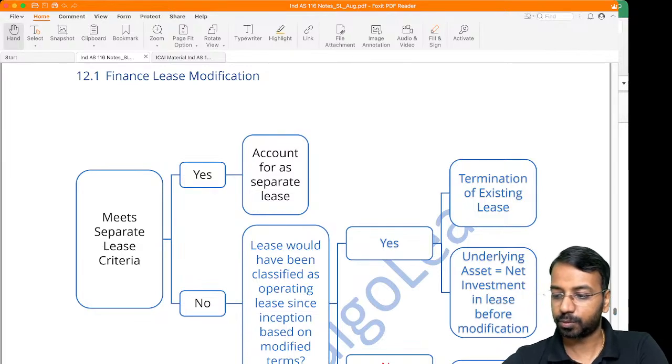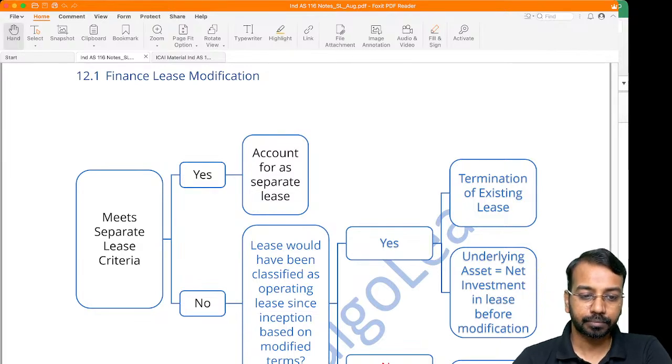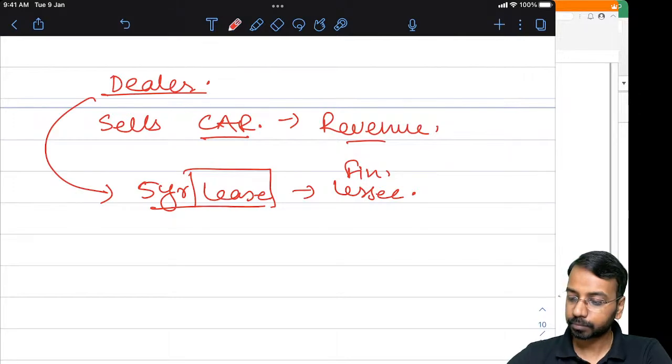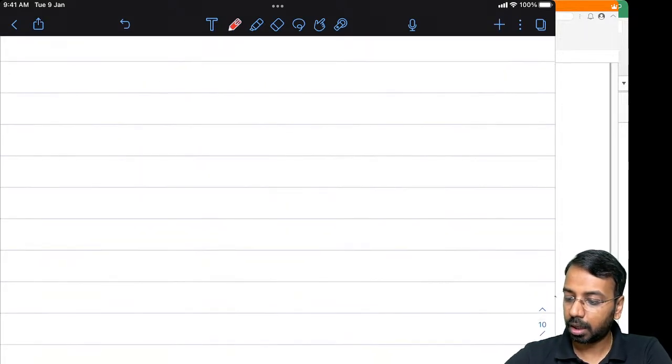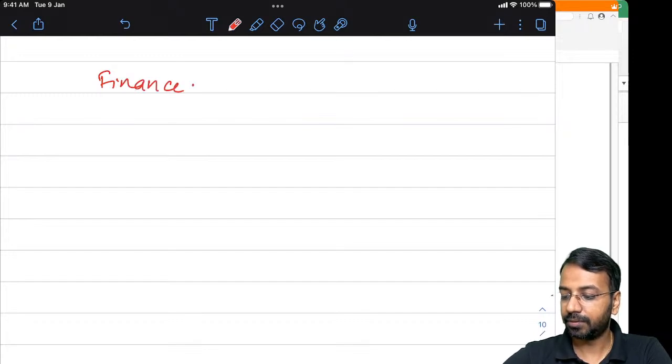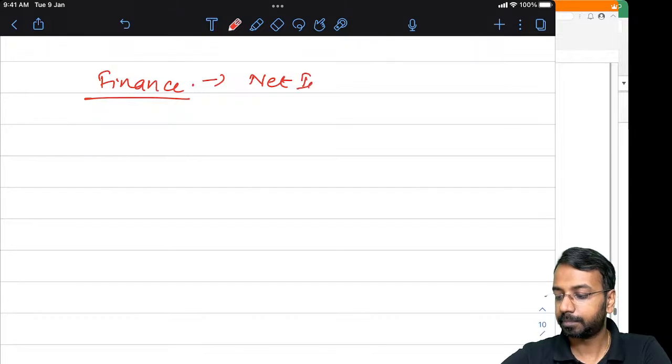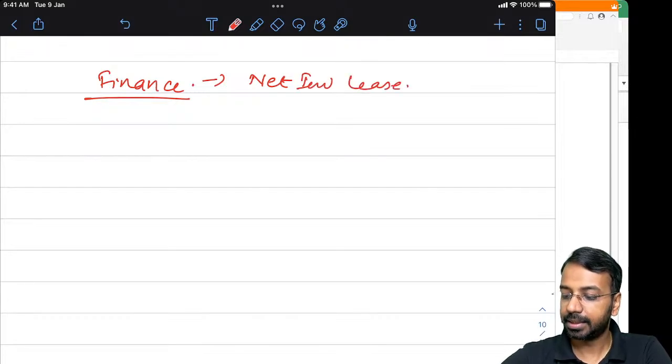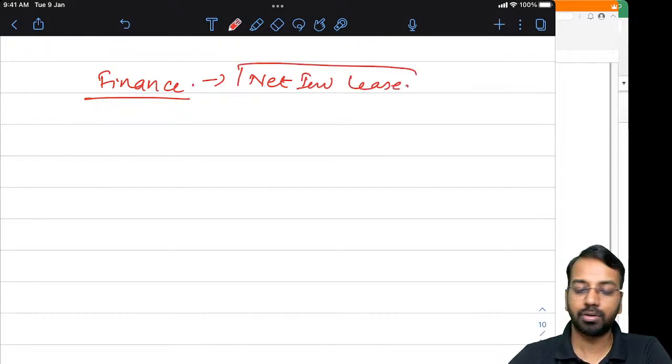To summarize once again, earlier it was a finance lease. When there is a finance lease, we have net investment in lease, which is a receivable, and we do not have any asset.